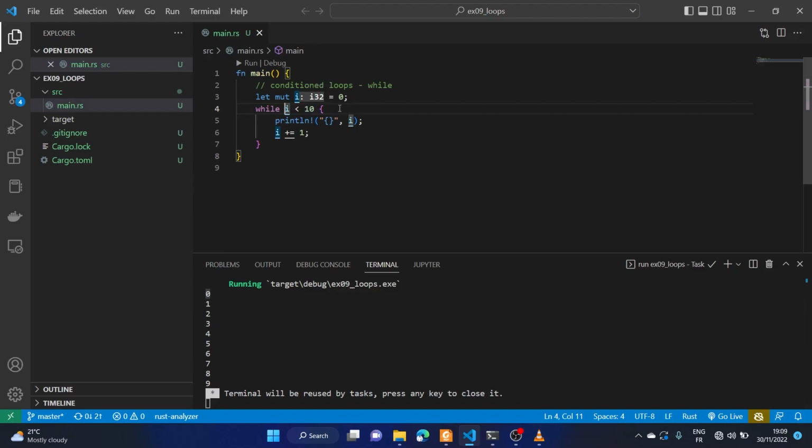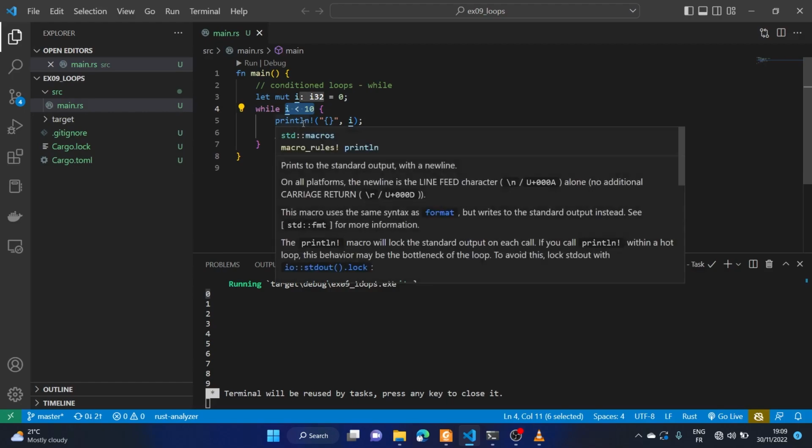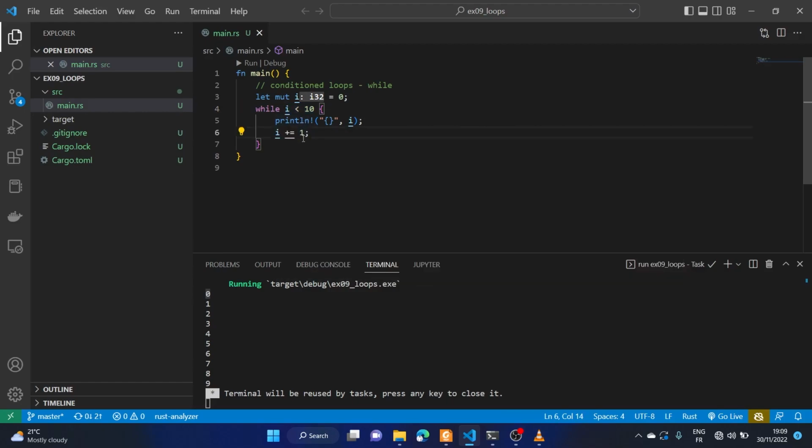So this is the conditioned loop because it has a condition, i less than 10. Now with that, we can say we are quite okay with working with loops this way, and we could increase the value of i by 2. We could also increase it by 3, right?